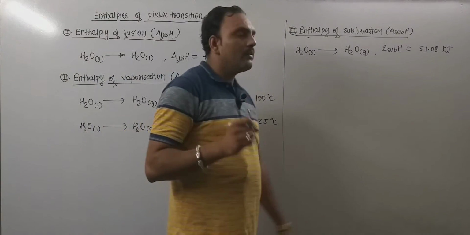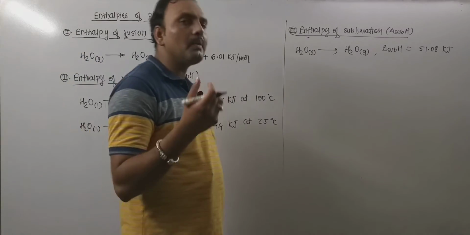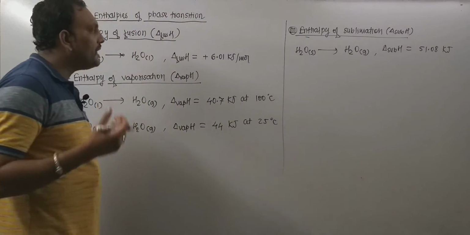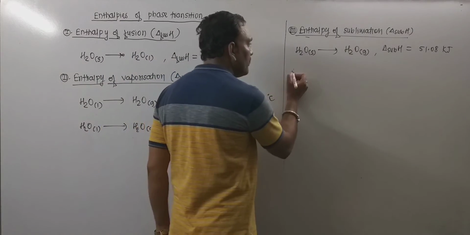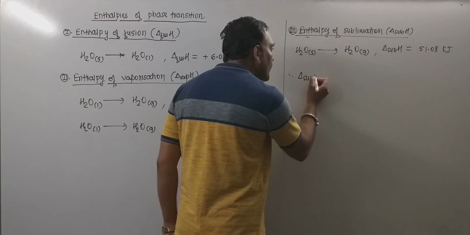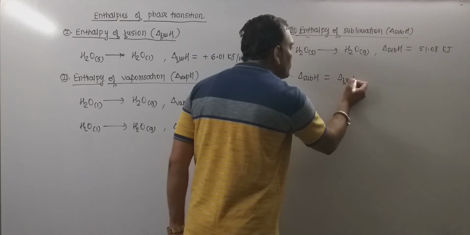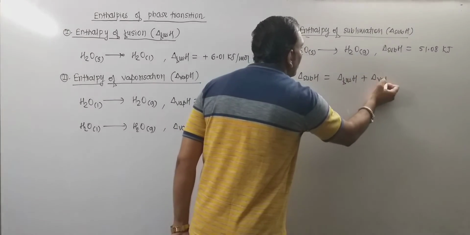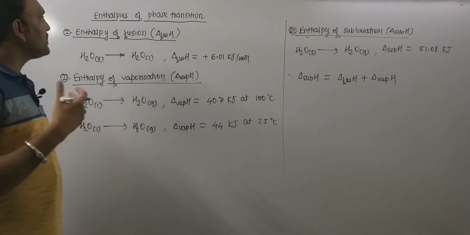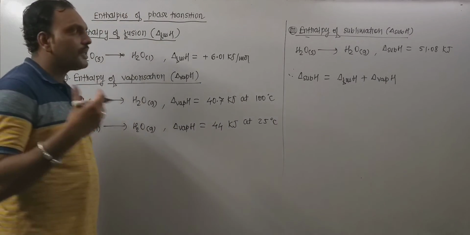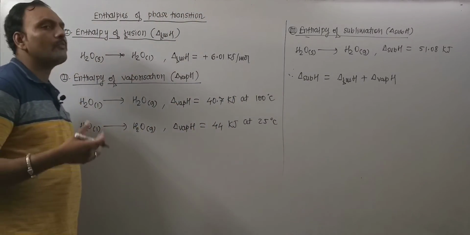Now, a point to be remembered is, for the sublimation process, for getting enthalpy of sublimation, we need to add enthalpy of fusion and enthalpy of vaporization. Thus one can write enthalpy of sublimation is nothing but enthalpy of fusion plus enthalpy of vaporization. So these are the phase transitions and enthalpy changes. Whatever involved in the process are the enthalpies of phase transition.